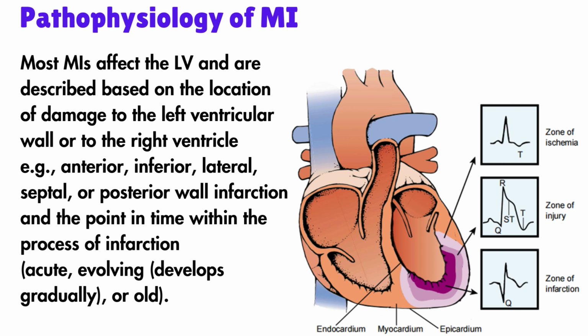Most MIs affect the left ventricle and are described based on the location of the damage to the left ventricular wall or to the right ventricle. Examples are anterior, inferior, lateral, septal, or posterior wall infarction, and the point in time within the process of infarction, that is acute, evolving, or old.